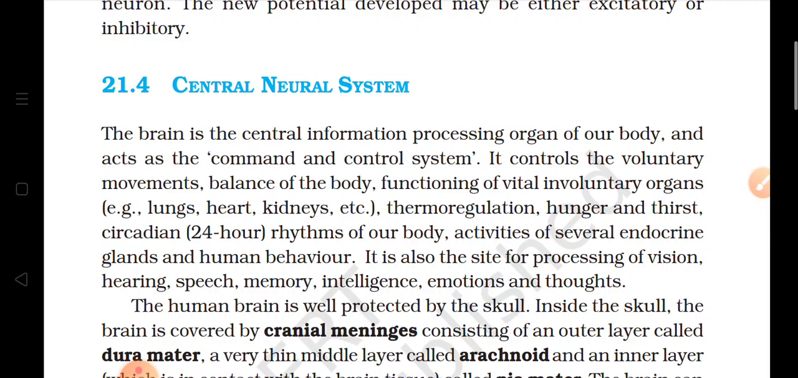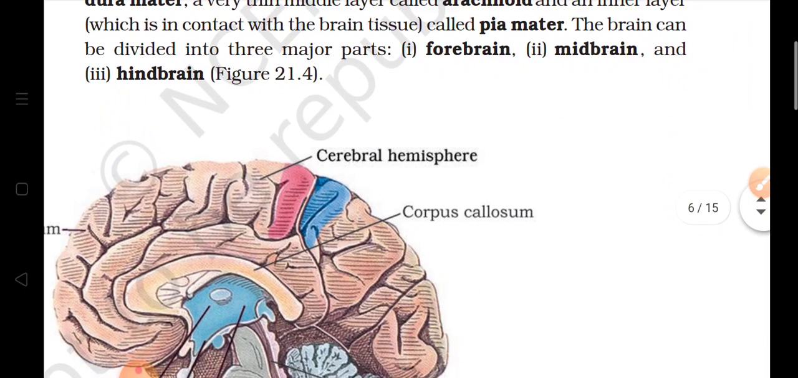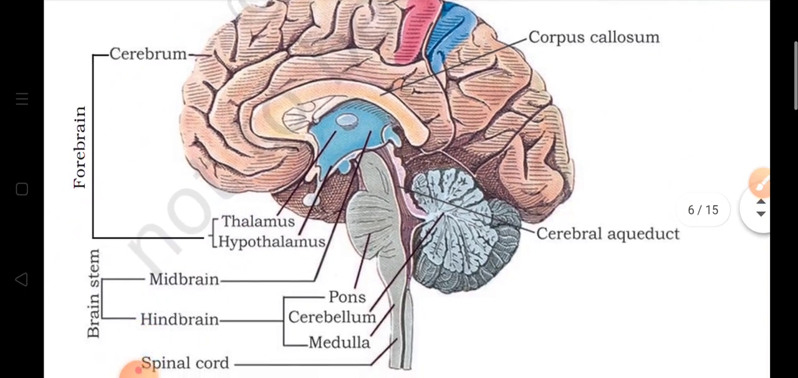And if we talk about the structure, the brain is protected by a hard covering that is known as a skull, which is bony in structure. Now inside the skull, brain is covered by an outer layer, and that is called dura mater. Then there is a middle layer which is known as arachnoid, and an inner layer, the innermost layer, that is known as pia mater. So these are the three linings or the layers of the brain, and the brain is divided into three major parts: the forebrain, midbrain, and hindbrain.